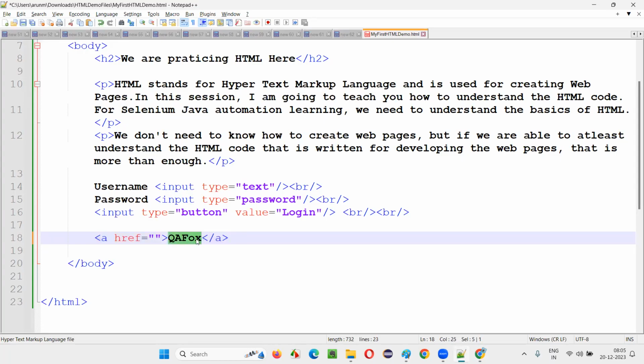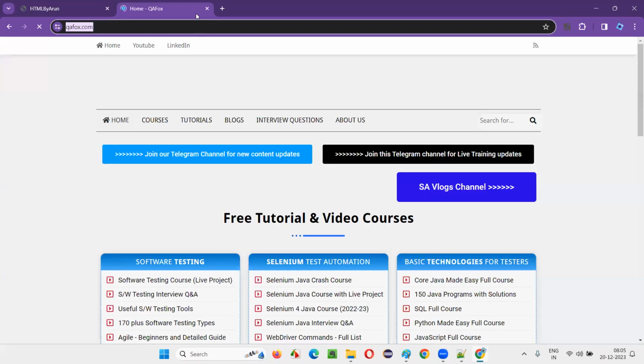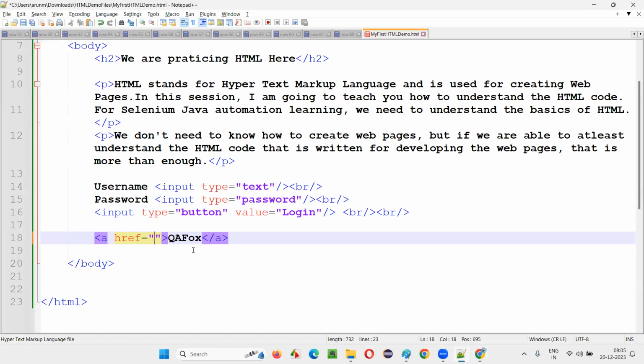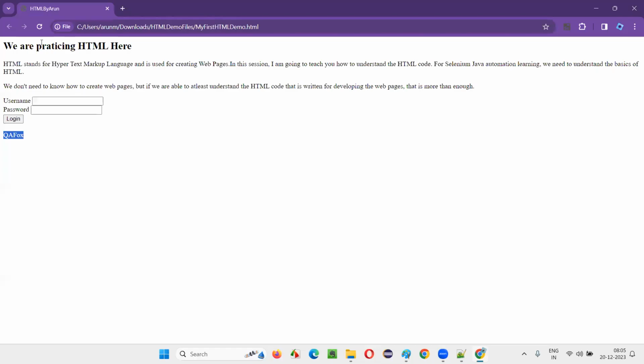When someone clicks on QFox, to which website, to which web page should they be taken? It should take you to QFox.website. I'll copy the URL of this website and paste it here in the href. href is equal to the URL I'm giving. Now save this. Now come back here and refresh.